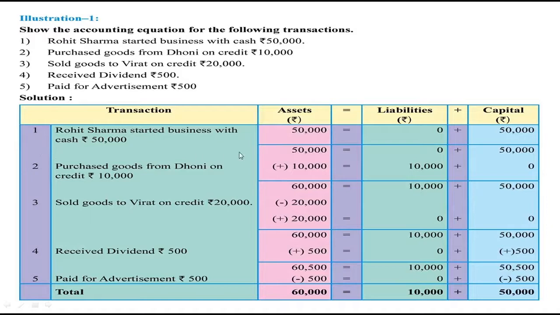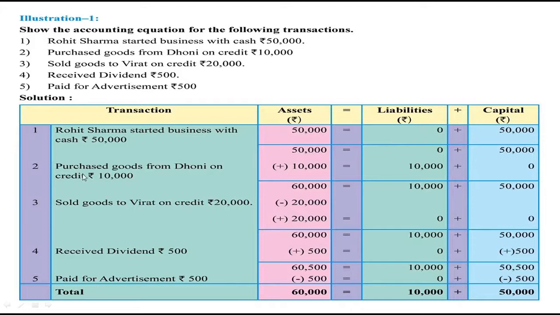So here cash comes in the business, so our asset is rupees 50,000, and he started the business. It means he is investing the capital, so capital is rupees 50,000. There is no outsiders liability, so here 0 is written. So you can see that the asset side total is 50,000 and the liability side total is 50,000.